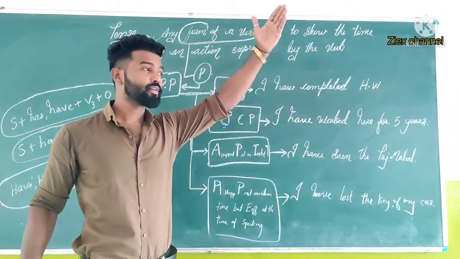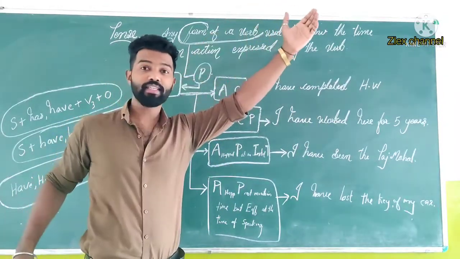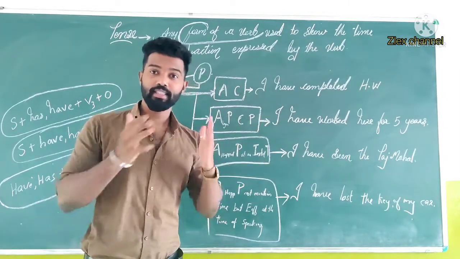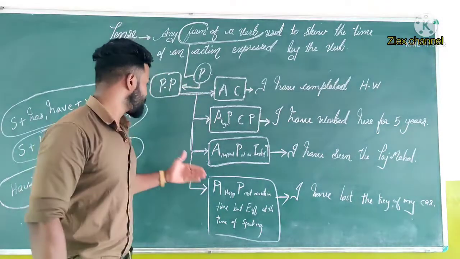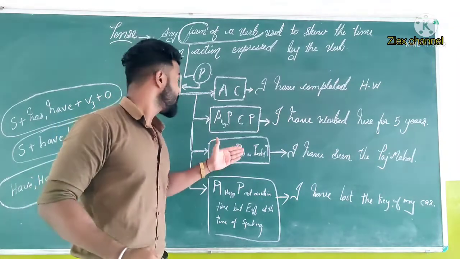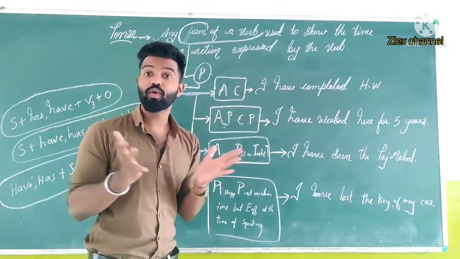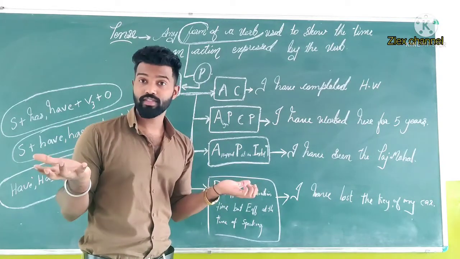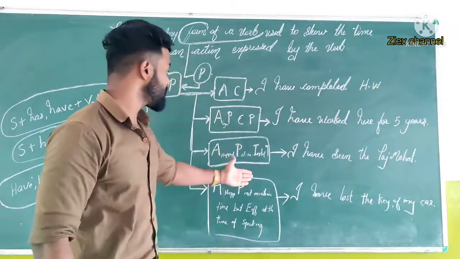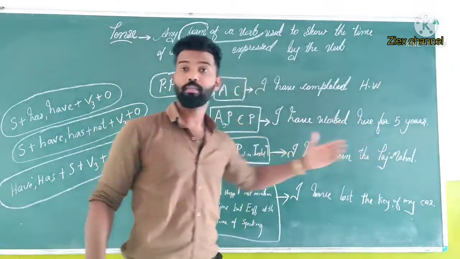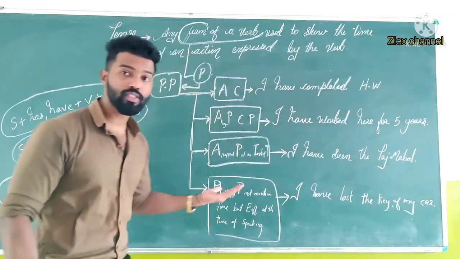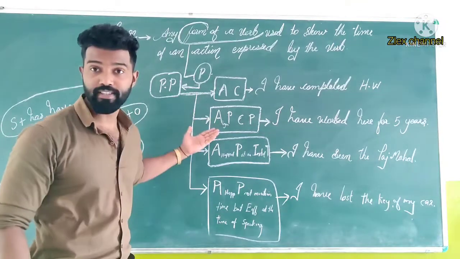That is from 5 years onwards. That is 5th year onwards. I am working from past 5 years. I am working here. Then third one, the actions happened in the past, but at an indefinite time. We don't know what time it has taken place or what time it happened. For example, I have seen the Taj Mahal, but I don't know when I have seen the Taj Mahal. So at the time also we can use present perfect.